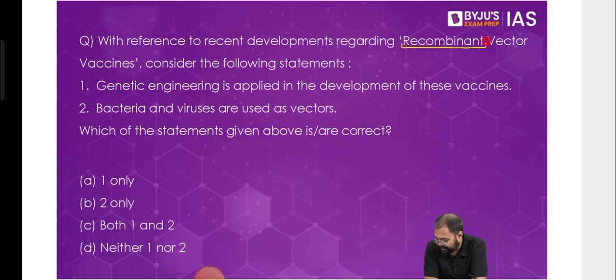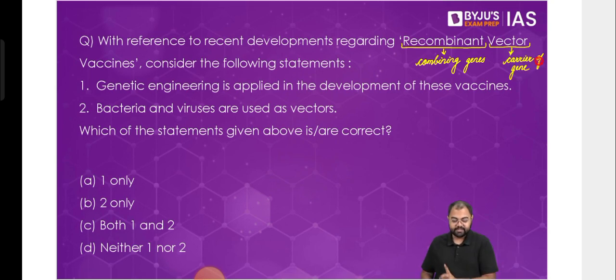Biotechnology, right? So in biotechnology, while discussing the transgenic crops, the GM crops, we had discussed this. Recombinant was where we were combining two genes, right? You took the gene of interest and then combined it with a carrier or a vector. That is where we came across this term vector as well. So what is the vector? The carrier of the gene.